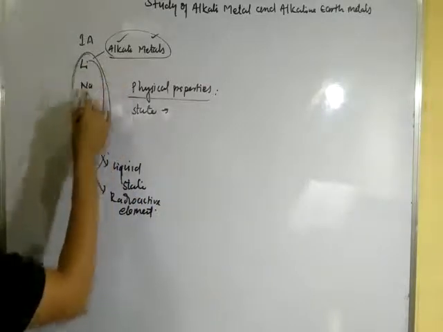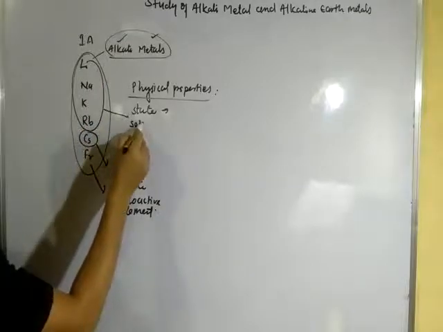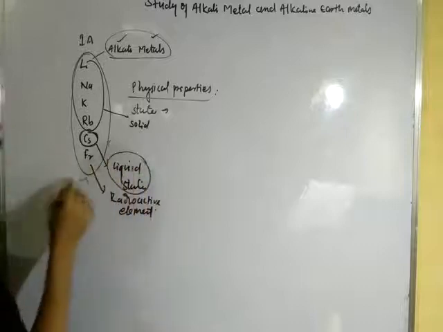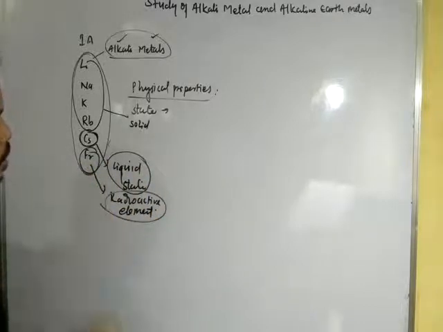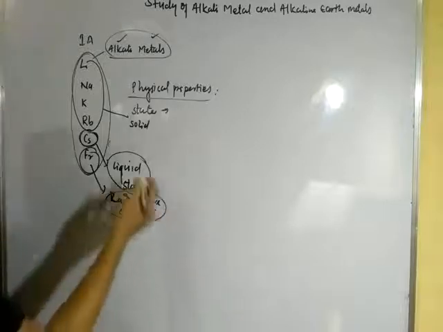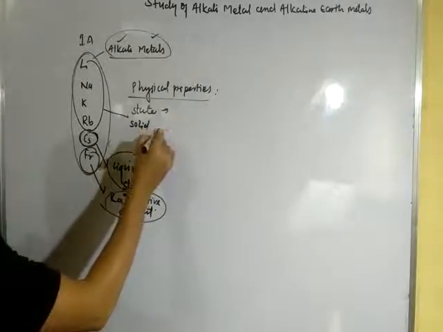All metals are found in the solid state, but cesium is liquid at room temperature. Clear?